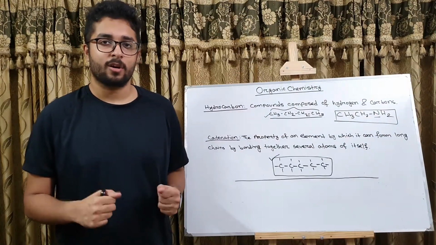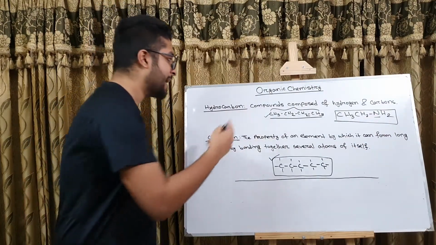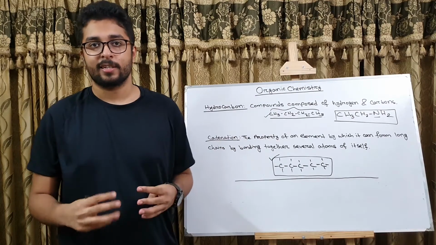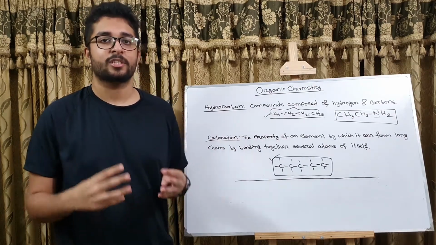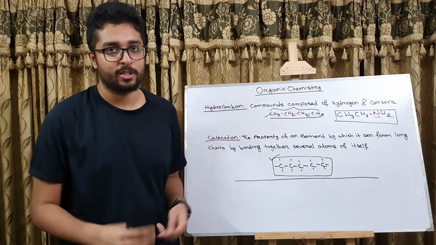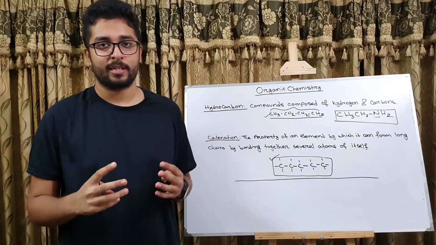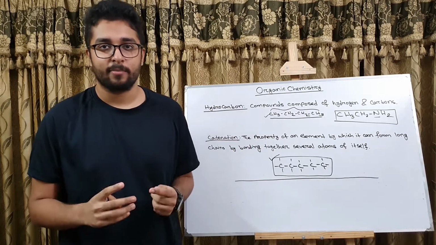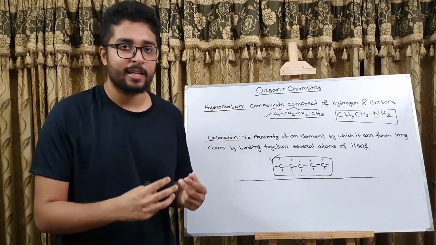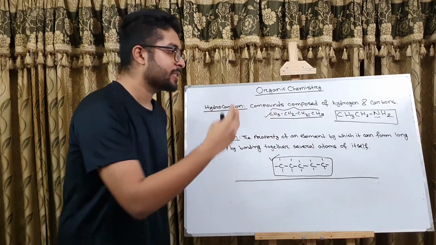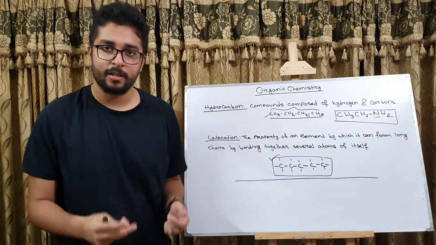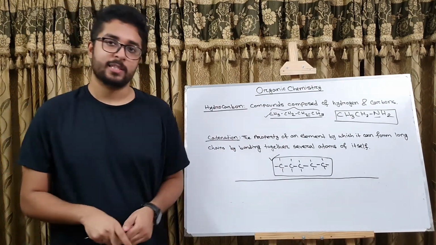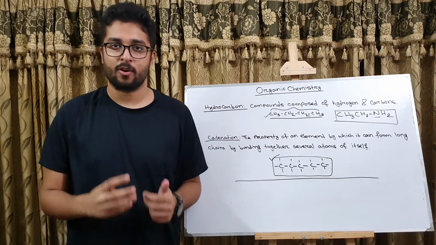Organic compounds are not exclusive to only hydrocarbons. They can have other elements such as oxygen, nitrogen, sulfur, etc. in their structure. So now we can define organic compounds as substances or compounds containing carbon, hydrogen, or any other elements like oxygen, nitrogen, sulfur, etc. Clear? Next, we will see the classification of organic compounds.